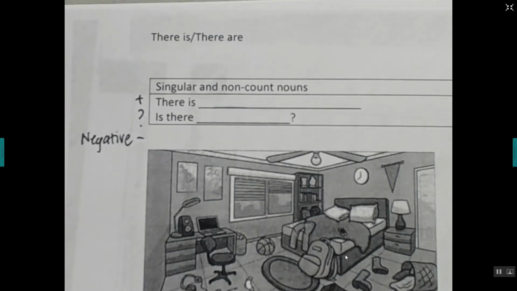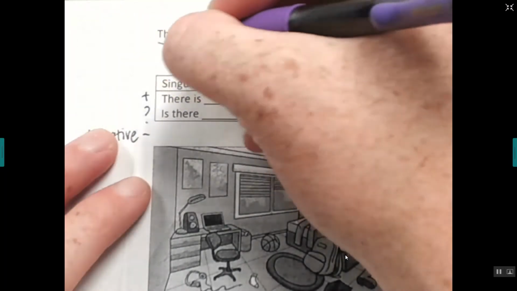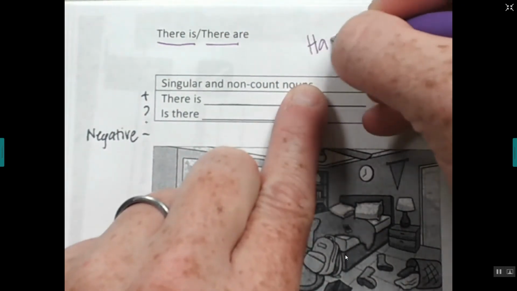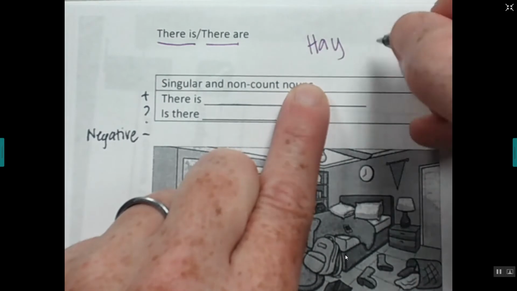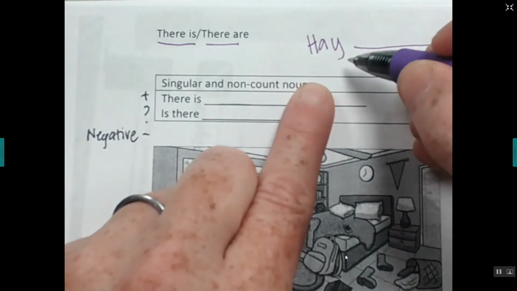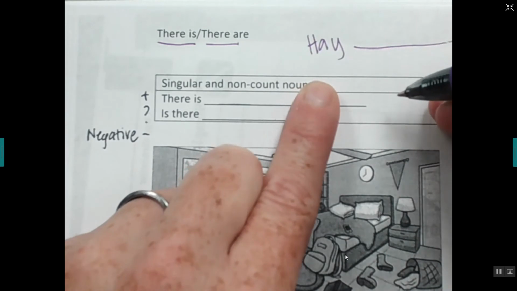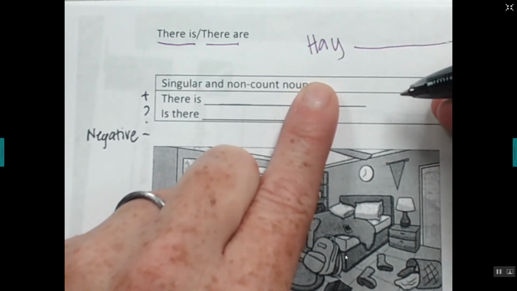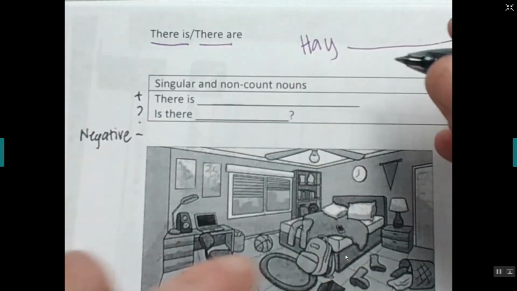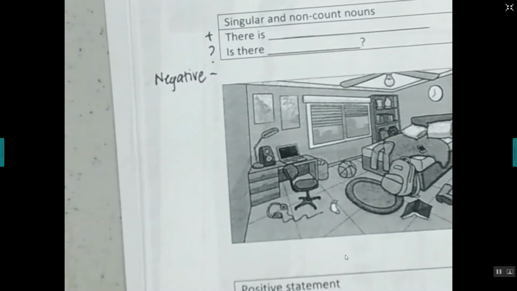So today we're talking about there is and there are. In Spanish, we would say hay una casa, hay dos perros. I actually don't know how to say it in French, but it's probably similar.